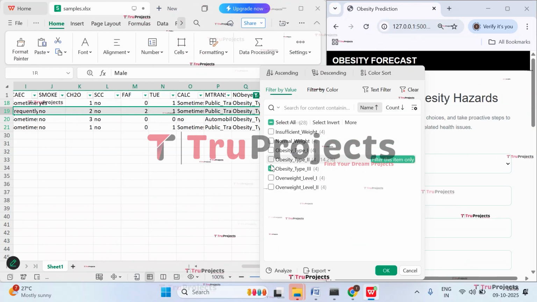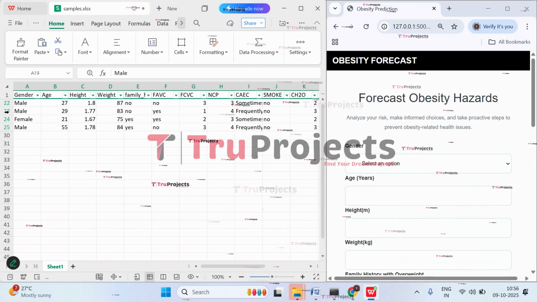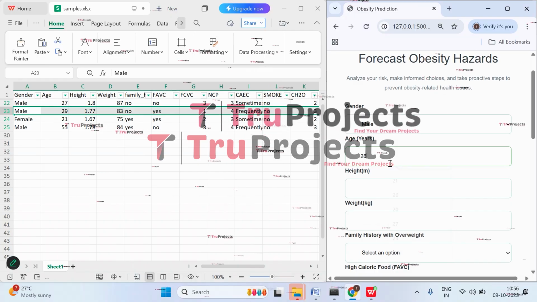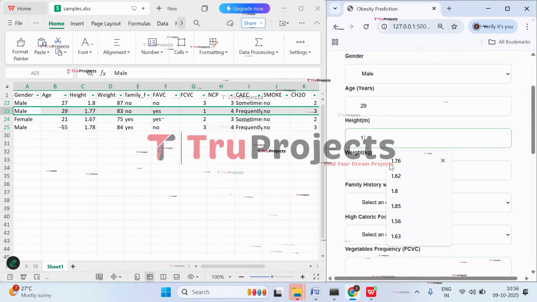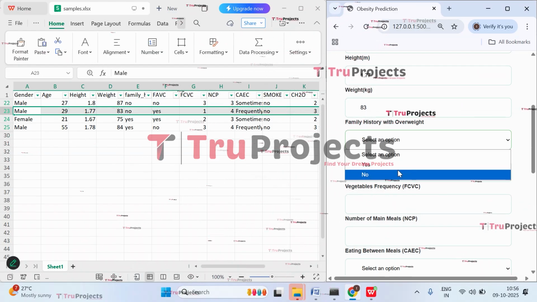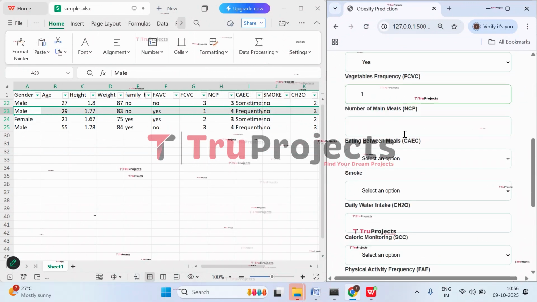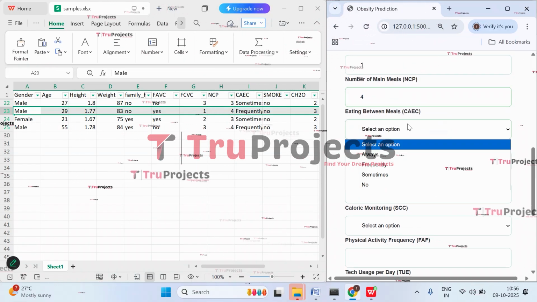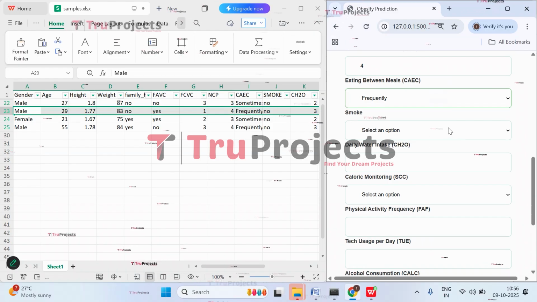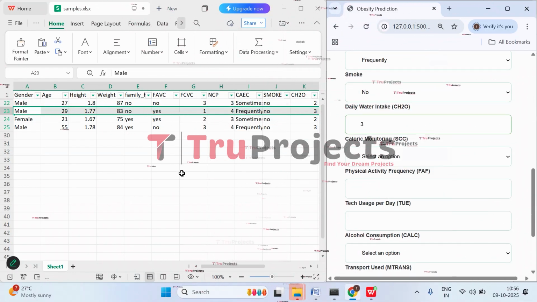So let's apply the filter to overweight level. Click on OK. So let's check this case. Gender is male. Age is 29 years. Height is 1.77. Weight is 83. Family history is no. Calorie food intake is yes. Frequency is 1. 4. Frequently, that is eating between meals is frequently. Smoking is no. CH2O is 3.